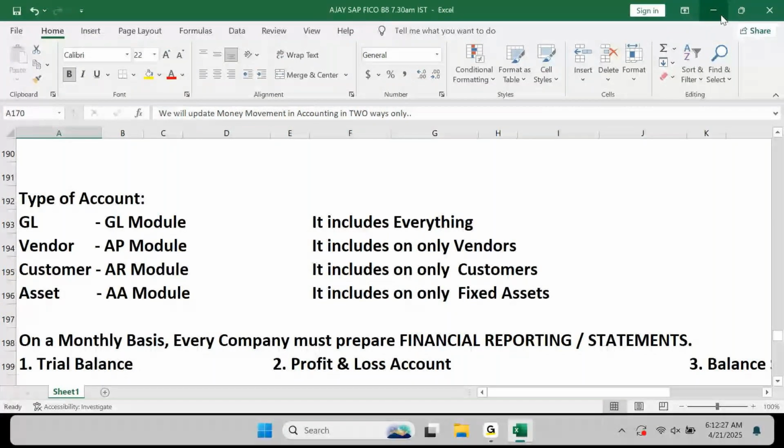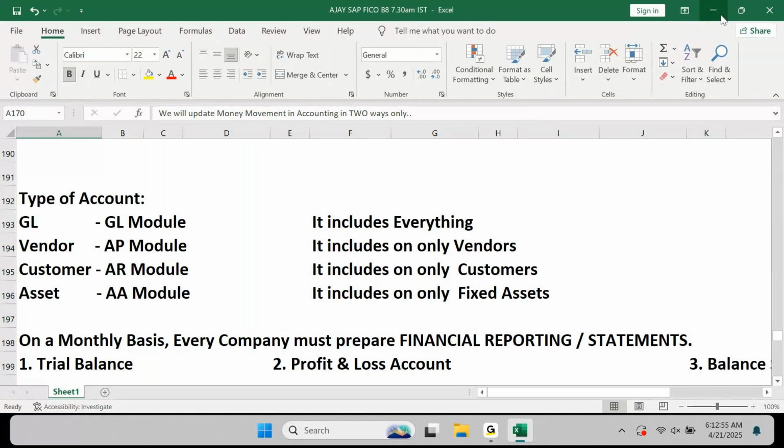For any process, for any scenario, for any requirement, there are multiple ways of doing it in SAP. It is not that only one way you can use the SAP system; you can use the SAP system to meet the same requirement in multiple ways. Depending upon each consultant's understanding, depending upon existing system setup, depending upon different other factors, one can follow any approach.